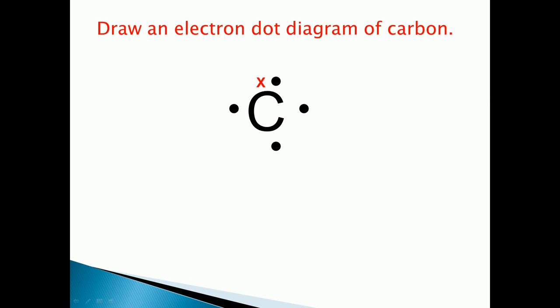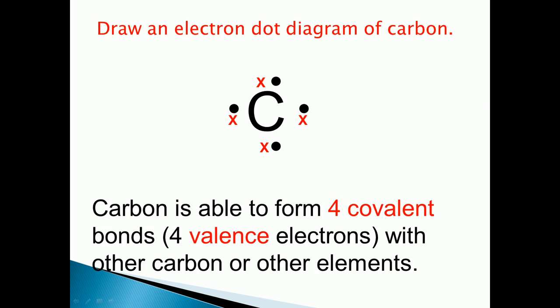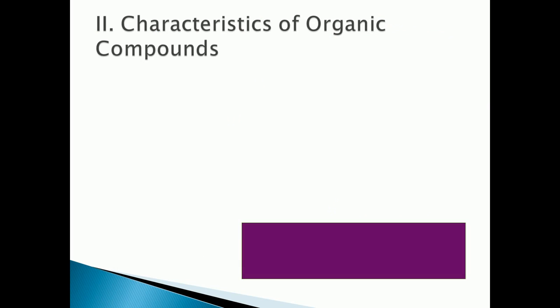This is the dot and cross model. This means that carbon is able to form 4 covalent bonds, using its 4 valence electrons, with other carbon atoms or other elements. This is very easy to understand: carbon has the tendency to form 4 covalent bonds simultaneously, because of its 4 valence electrons, with other carbon or other elements.